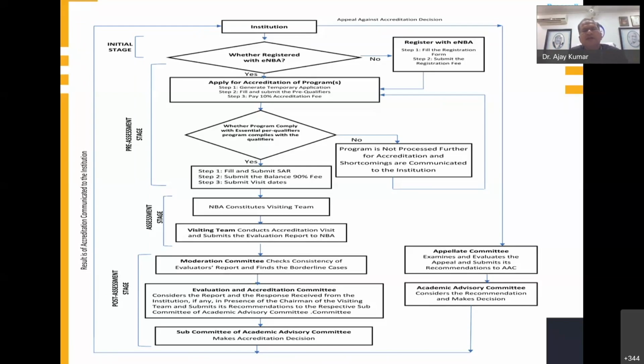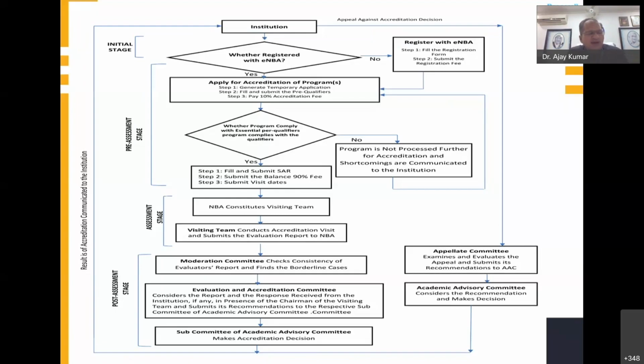Is the 10% the same as the registration fee? No. The registration fee you initially deposit through different modes, and the 10% accreditation fee is different. If you are applying for one program, the fee is 2 lakh rupees, and 10% of this comes to 20,000 rupees.